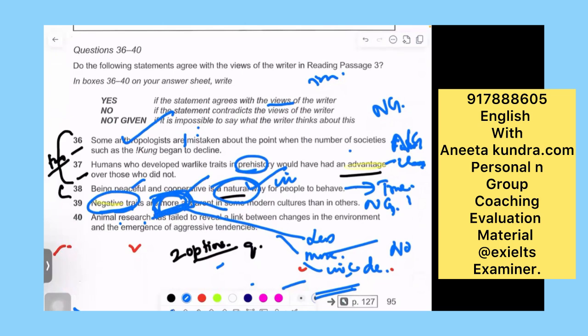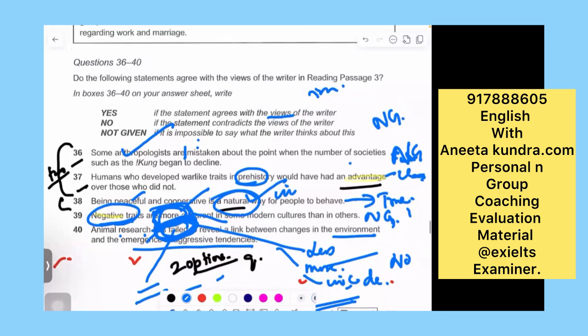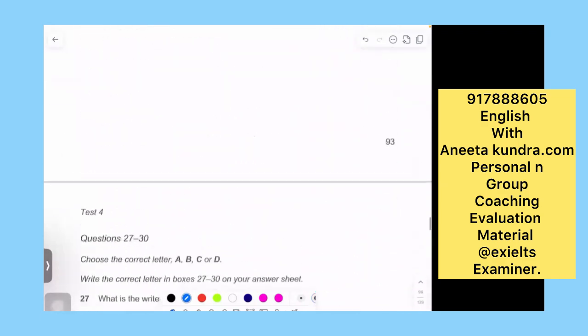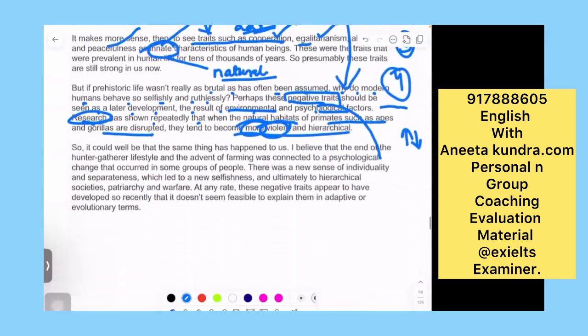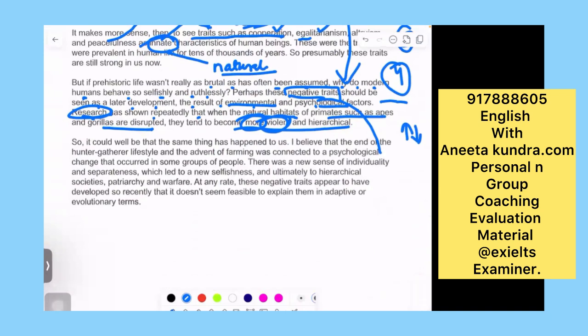Then animal research have failed. Now this is an important keyword, because failed, successful, not successful, like that. The link between the changes in the environment and the emergence of this. So let's see, they have failed. We were reading there that, as a result of environment, psychological research has shown repeatedly. So see the word repeatedly. There is nothing like failed and all that.